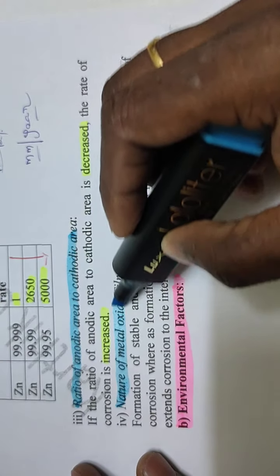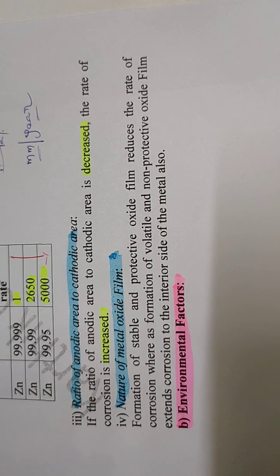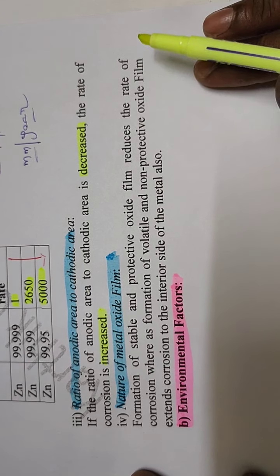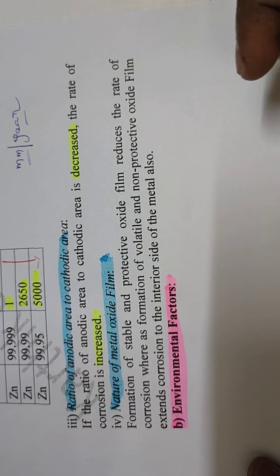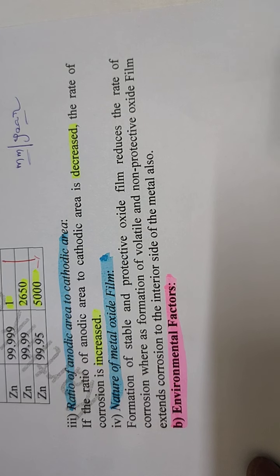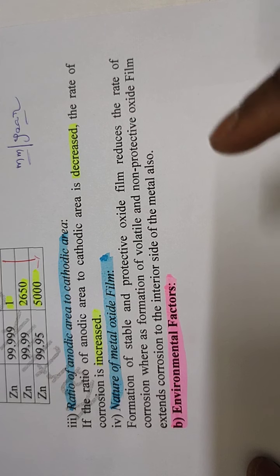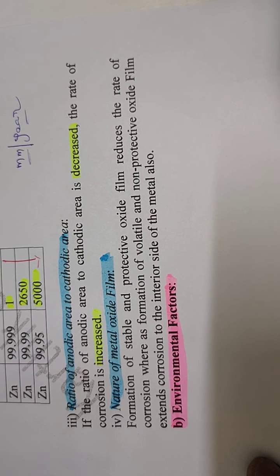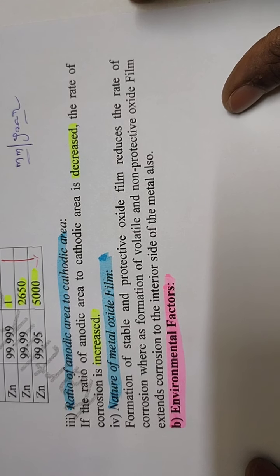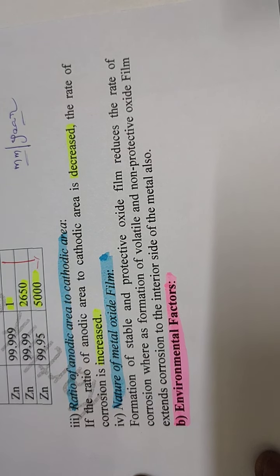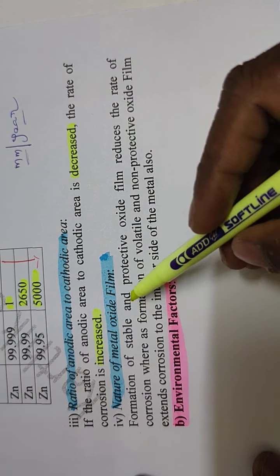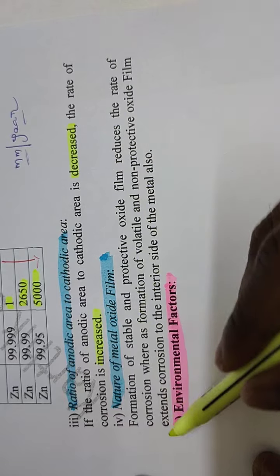Nature of metal oxide film. Already I explained the metal oxide films in the mechanism of dry corrosion. Based on the nature of the metal, different types of metal oxide films are formed on its surface. Some may have protective oxide films, some non-protective. Some metals have stable films, some unstable, some volatile, some porous and some non-porous oxide films. So the corrosion rate depends on the nature of the metal oxide film. Formation of a stable and protective oxide film reduces the rate of corrosion.